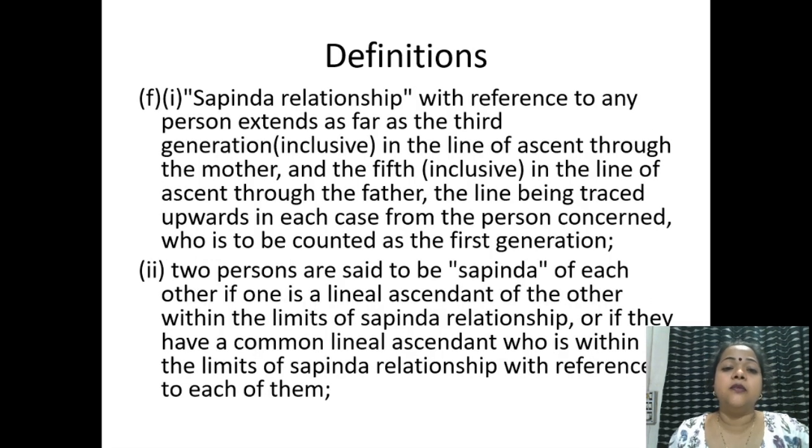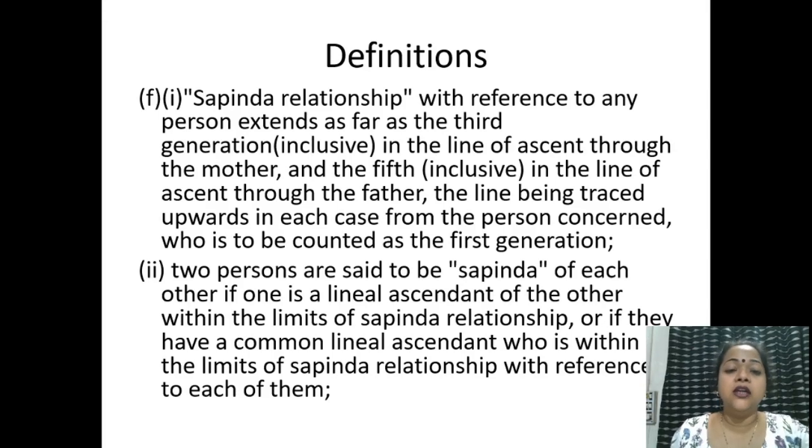There is another concept of sapinda relationship, which means all the people who are in the lineage of 3 degrees of ascent from the mother's side and 5 degrees of ascent from the father's side.